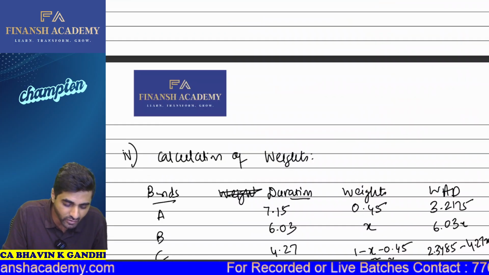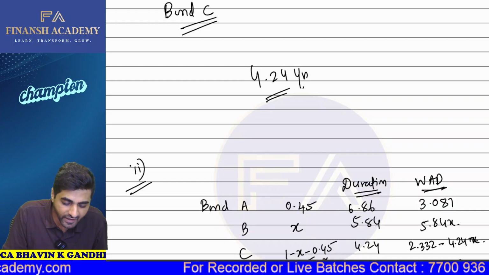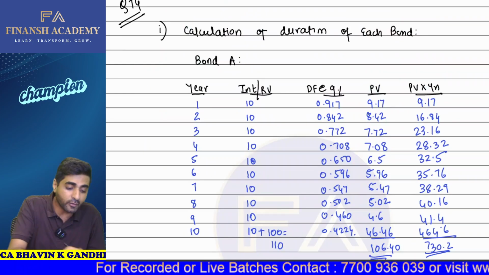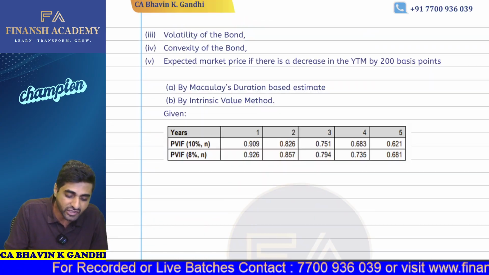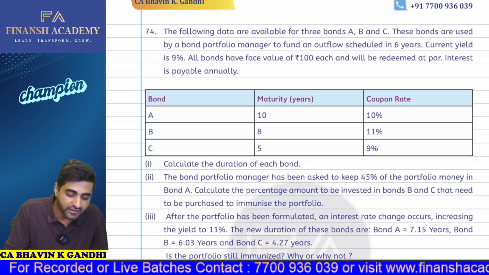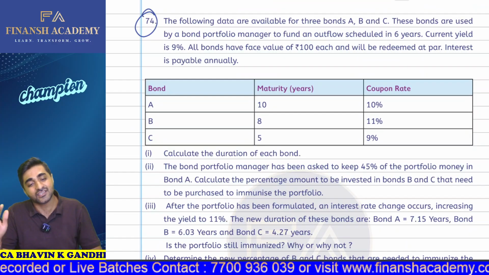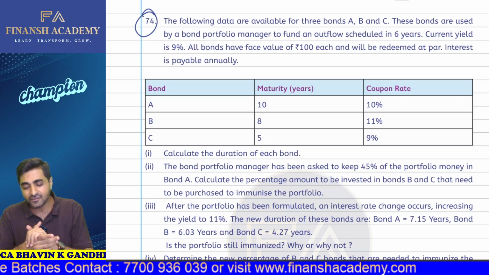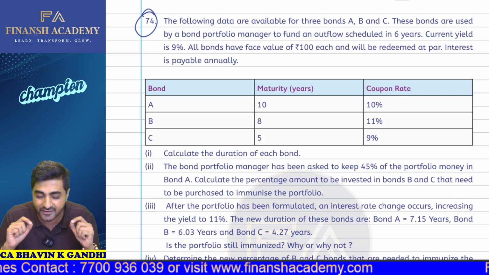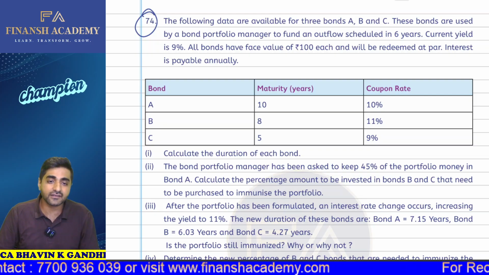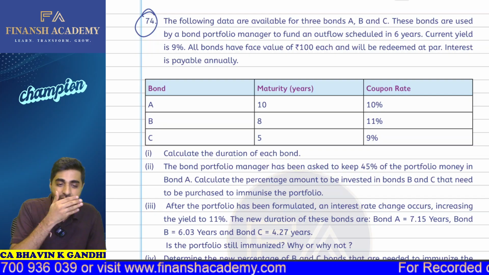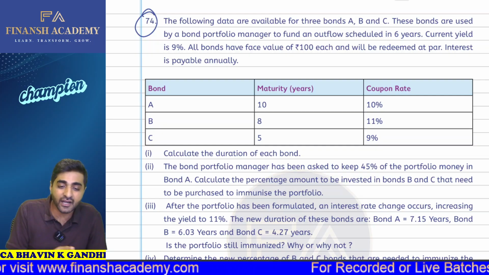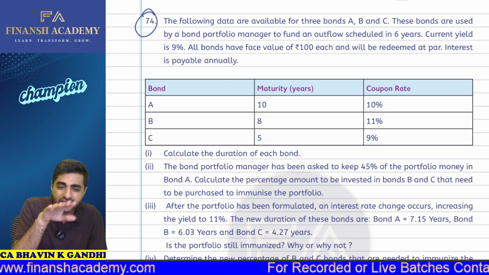Okay, let me do one more thing. Let me solve one more question on duration, where weights and all are also possible, because duration and immunization are all put together. I have one classic question, question number 74. This question has duration as well as immunization all put together. I just want you to revise this. The video will take a little time, but it's going to be worth it. So question number 74, let me revise this question as well, because it has duration as well as modified duration and also immunization of a portfolio. All this put together.